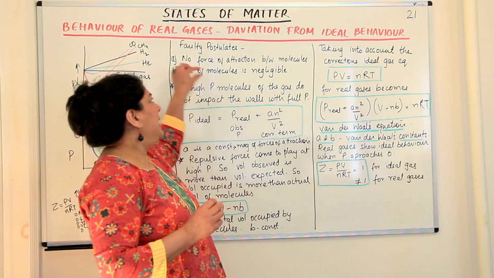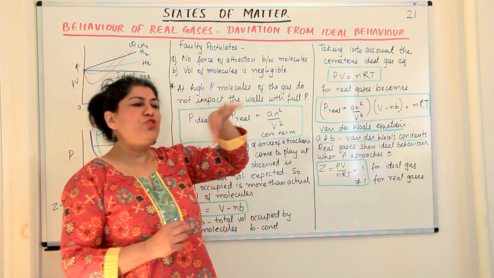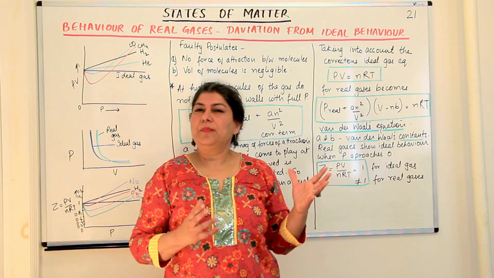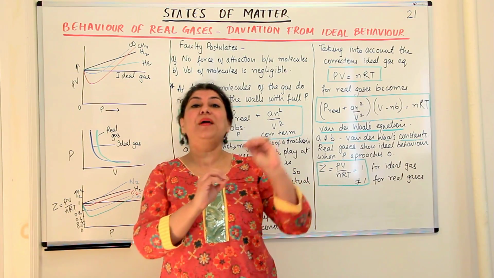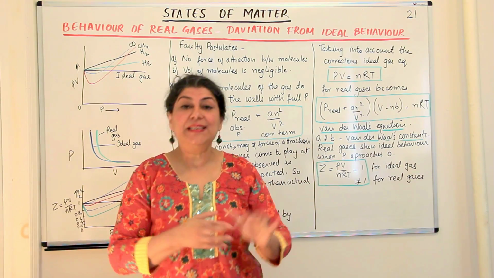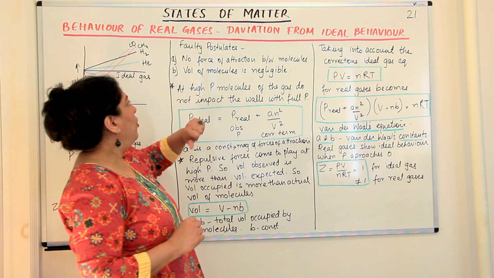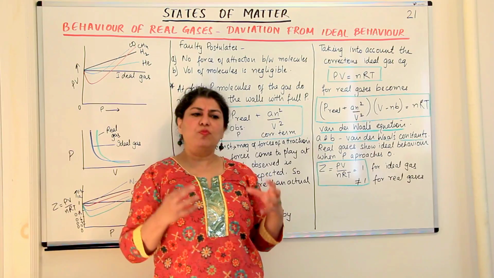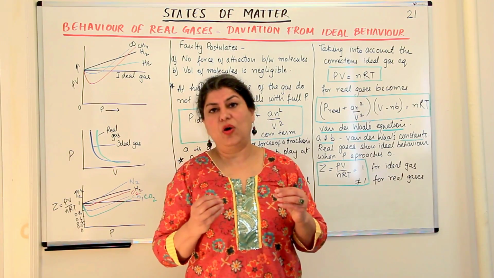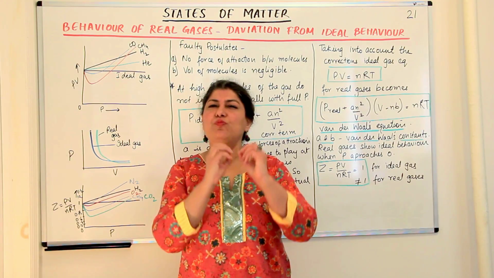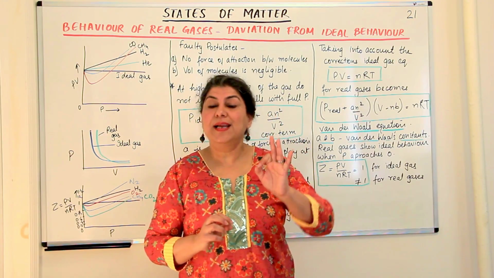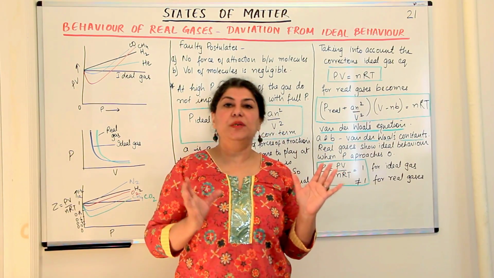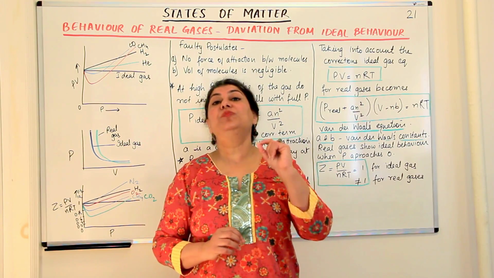So we find that imagining that the molecules do not have any kind of attraction, or no force of attraction, would have been wrong. There has to be some kind of attraction, right? And then the second postulate that was wrong said that the volume of molecules is negligible. However small an object or a particle is, it does have volume. To assume that it is absolutely negligible is wrong. There has to be some volume that it occupies.